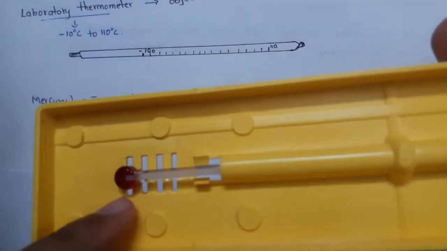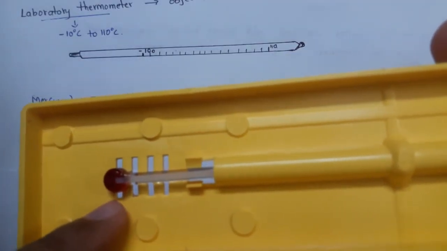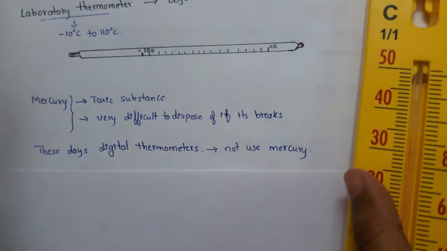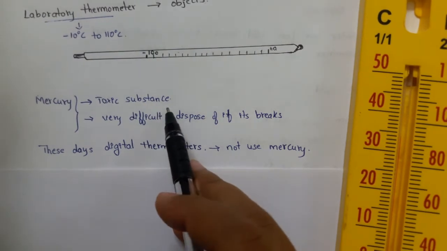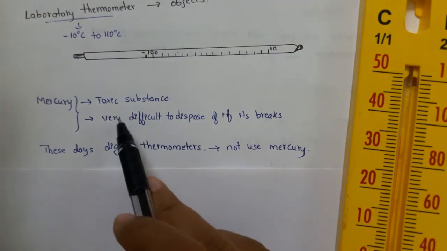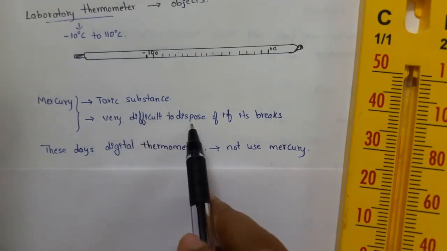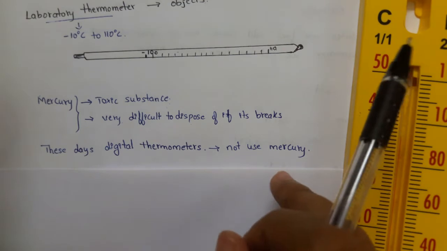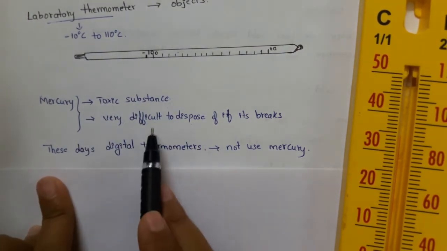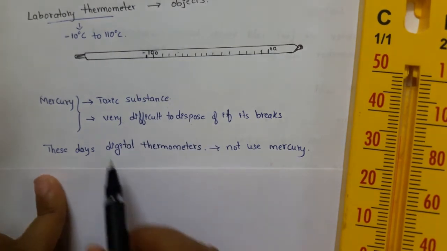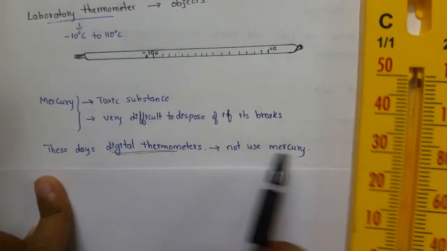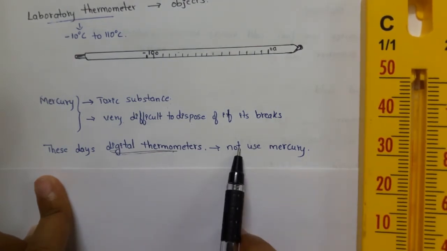I told you this red fluid here is mercury. What is mercury then? Mercury is actually a toxic substance. It rises when it is exposed to heat. But mercury is very difficult to dispose of if the thermometer breaks. So thermometers with mercury, which is difficult to dispose of, are now replaced by digital thermometers. Digital thermometers do not use mercury. Instead, they use sensors.